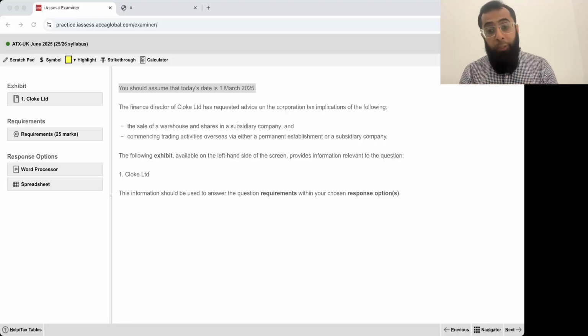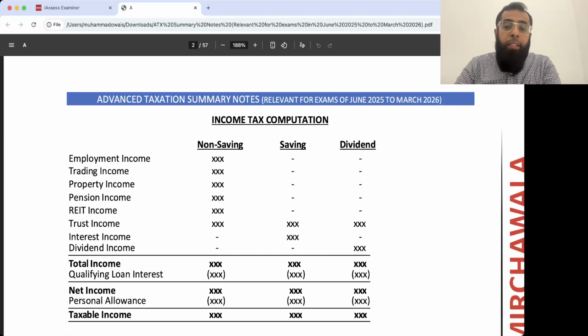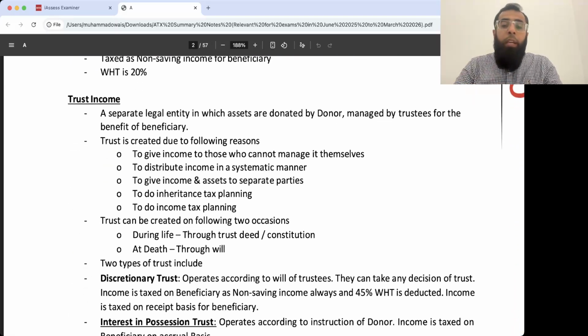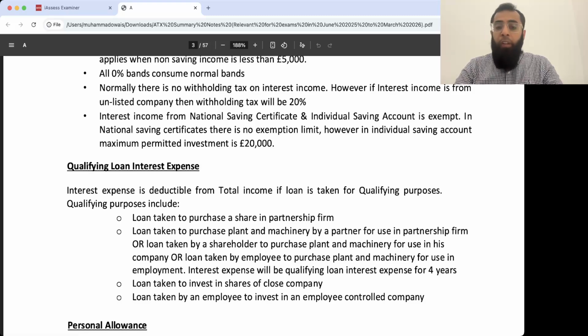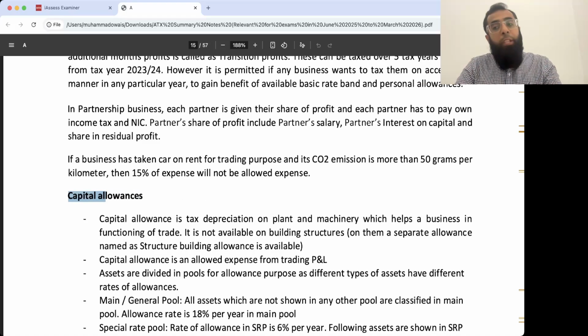While we will be discussing this complete exam paper, we will be using my life-saving summary notes. These summary notes are really important as they summarize the entire advanced taxation course in just 57 pages. All the topics are summarized in it. You can just search any topic and you can refer the relevant rules. For example, if you want to refer the rules relating to capital allowances, you will just write capital allowances and you will reach that topic, and so on. You can revise any topic while we are discussing these past papers.